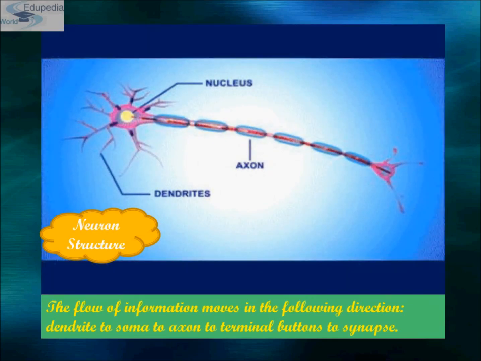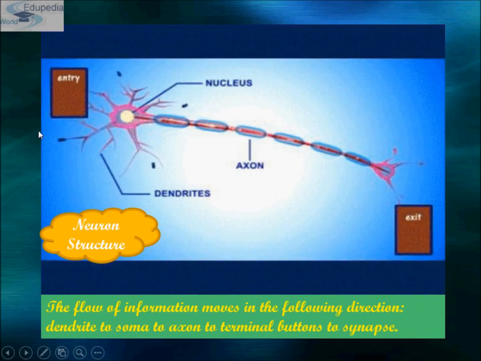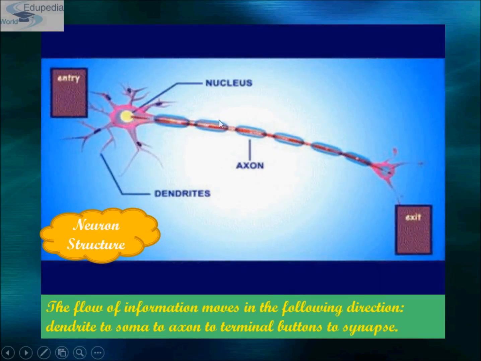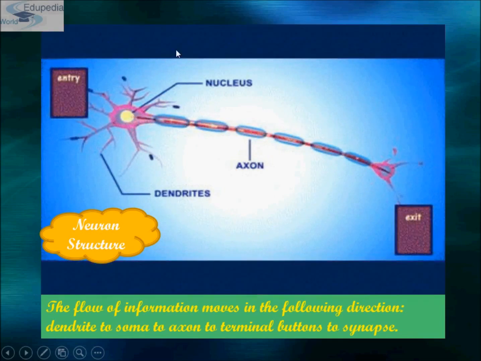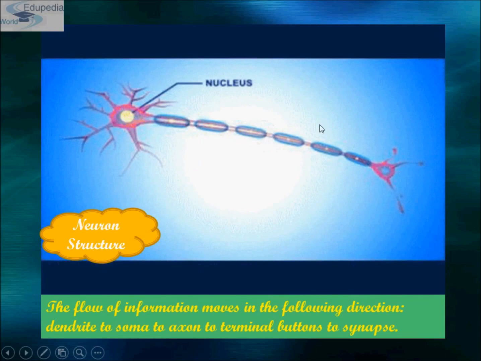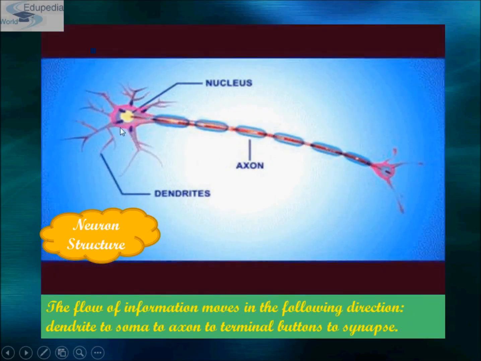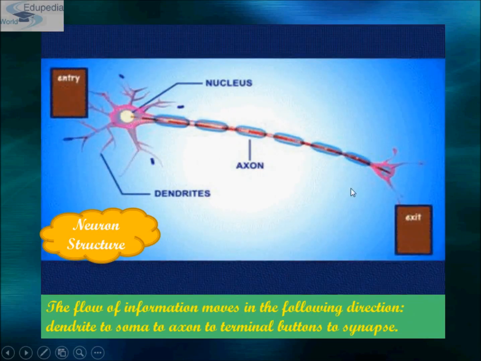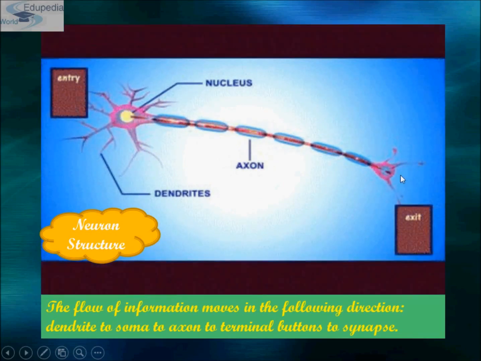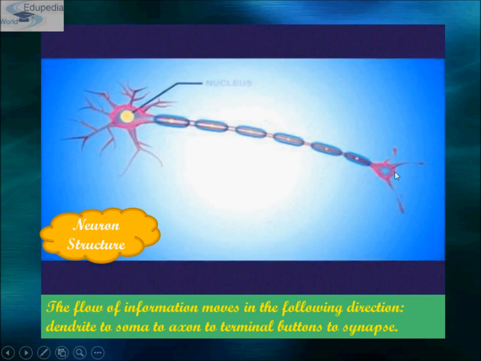Okay, and you can say that a neuron is a highly specialized cell to transmit electrical nerve impulses, and so carry information from one part of the body to another part of the body. So the flow of information moves in the following direction: dendrite to the cell body, body to the axon, and from axon to the terminal buttons. These are the terminal buttons. And terminal buttons to the synapses. A synapse is the gap between two neurons, one axon and another dendrite.